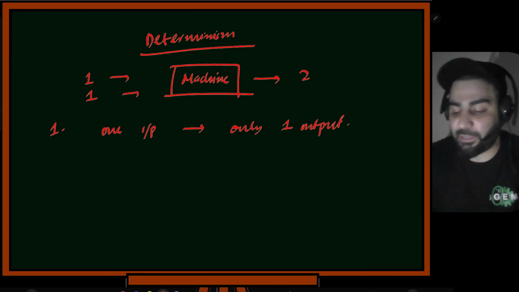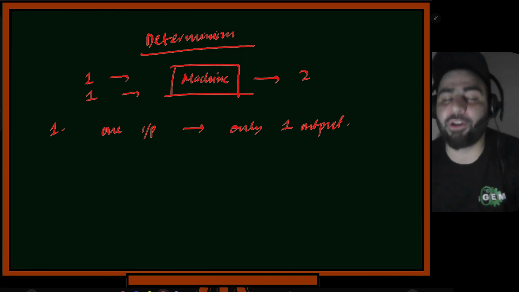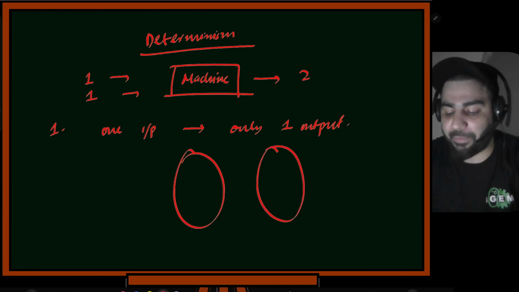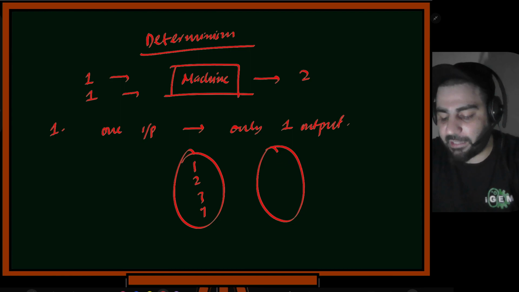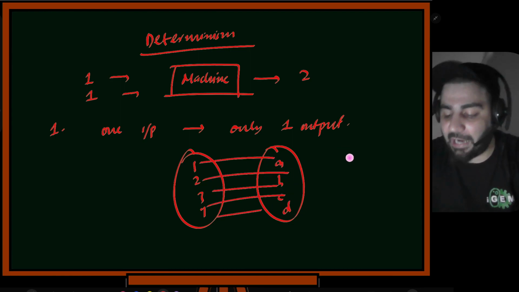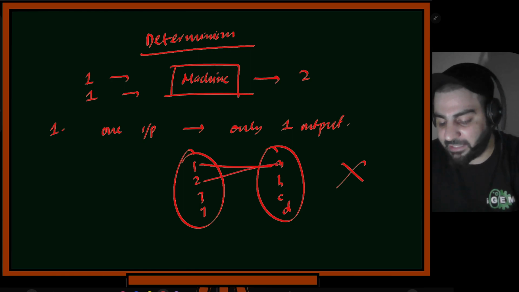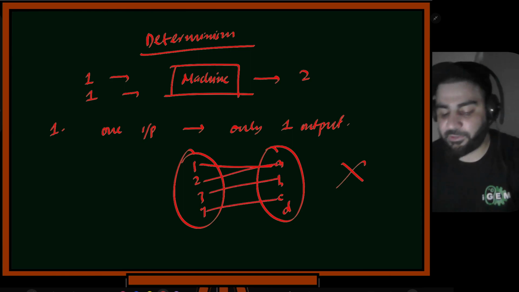But again, we are now putting the restriction that one input has only one output. Do not get confused like this: there will be a one-on-one mapping, like let's suppose we have 1, 2, 3, 4 and A, B, C, D, and we'll have mappings like this. By this statement, I do not mean this. What I mean is, for one input, there should be only one output. It can be like this also, you can see it over here.